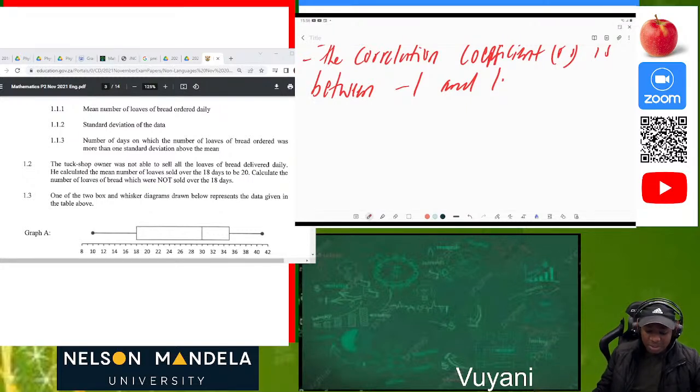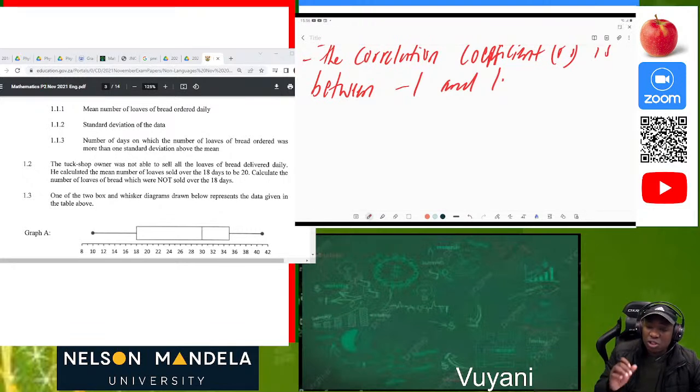Then from 0.40 to 0.59, it's a moderate positive correlation. If it's from 0.20 to 0.39, that's a weak positive correlation. Then from 0.01 to 0.19, it's a very weak correlation. When R is equal to 0, there is no correlation. Why am I reading these values? Because I want you to understand that you must be able to describe a correlation, to explain it based on the value of R which you have.